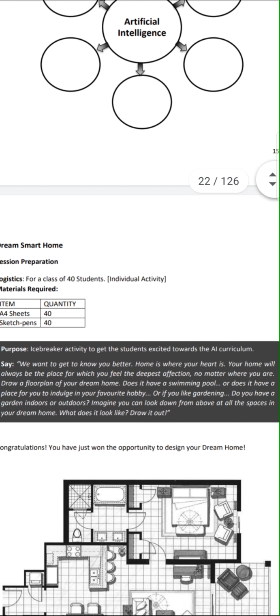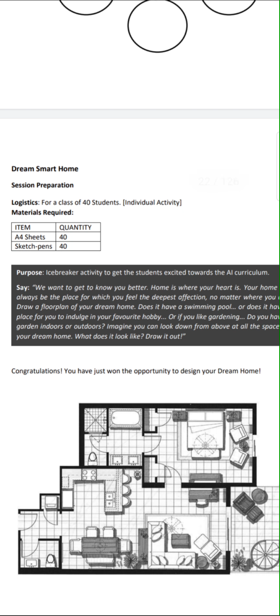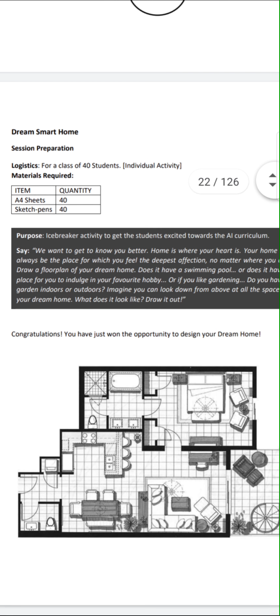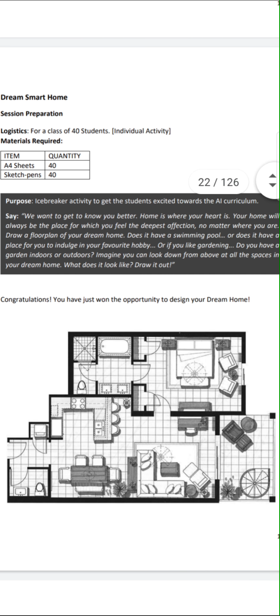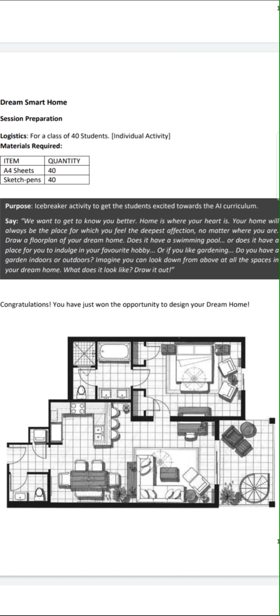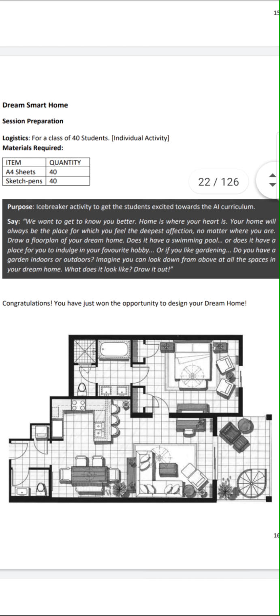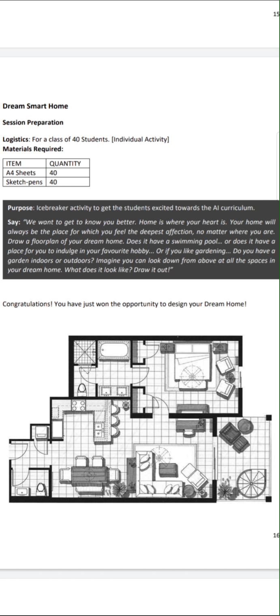Now the next activity is Dream Smart Home. So here the logistics is for a class of 40. This is an individual activity, and it is an icebreaker activity to get the students excited towards the AI curriculum. So the students can use the sheet, sketch pens, pens, pencils, whatever. Now we want to get to know you better.